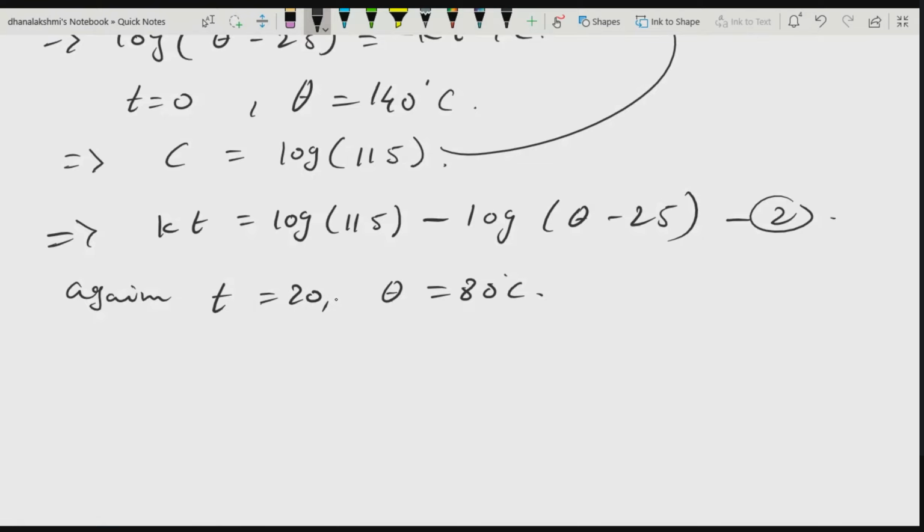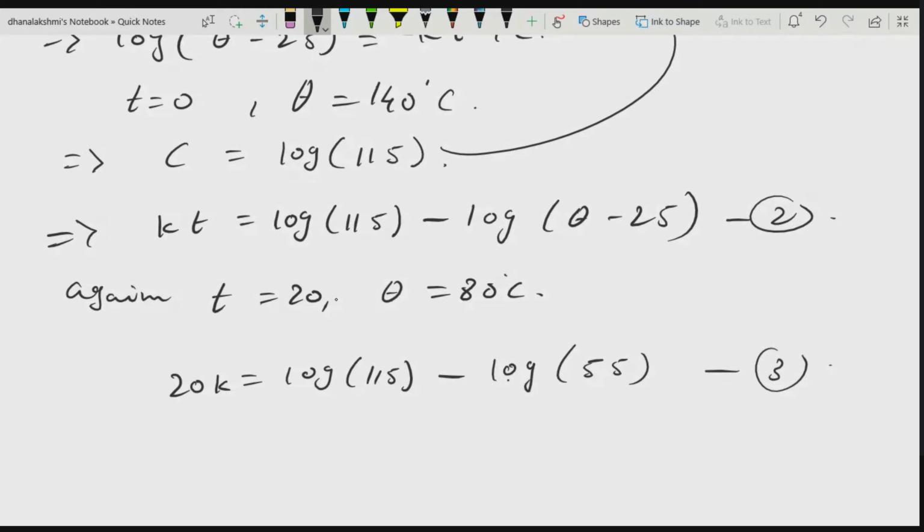When you substitute, you will get kt is equal to log of 115 as it is minus log of how much? The t value you have substituted is 20. So 20k is equal to log of 115 minus log of 80 minus 25, which will be 55. Okay, let it be the third equation. Either way you can solve it. Here I am not calculating the k value, but directly I will solve it.